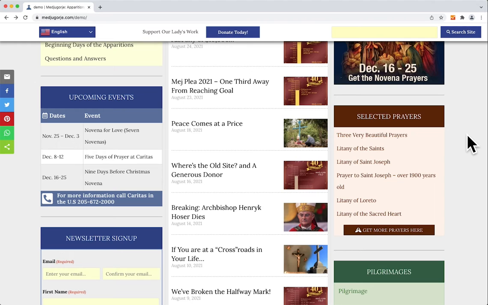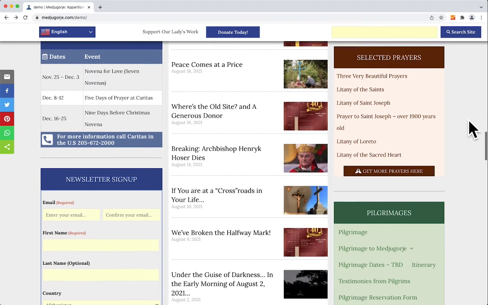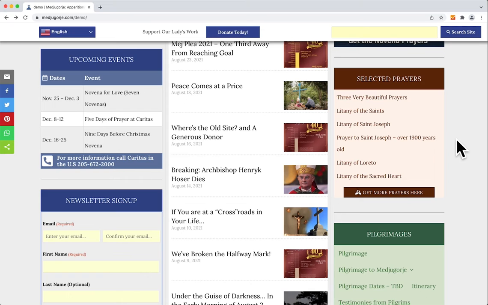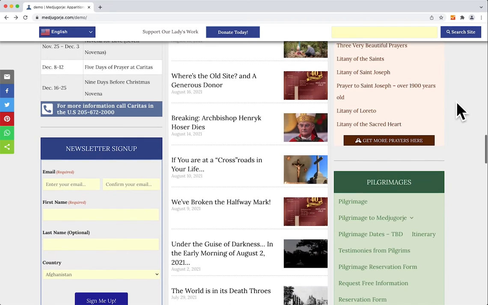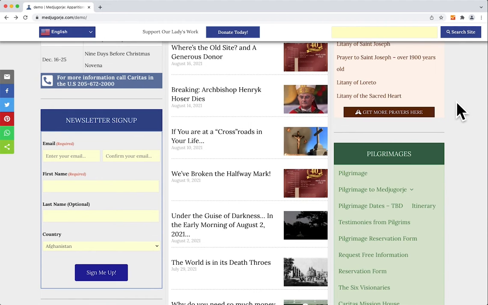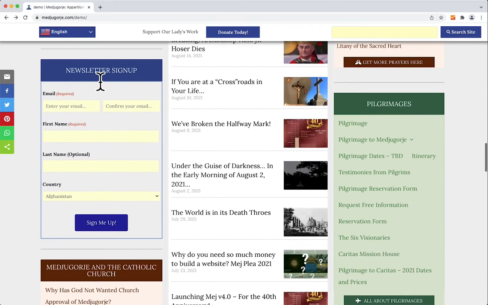Selected prayers. We're close to Christmas time. We're looking towards St. Joseph and Our Lady right now. This will change at different times of the year. This particular one right here, the three beautiful prayers, this is a prayer that you will find in the Pieta book that a friend of Medjugorje started producing many years ago, which is a prayer for a dying person or a person who's on their deathbed and is in the midst of dying or has just recently died. And we've heard a lot of testimonies of people about this particular prayer. So a lot of these prayers are prayers that are very close to our hearts, and prayers, again, that we pray here in the community and that through the years a friend of Medjugorje has found efficacious in his own personal life.